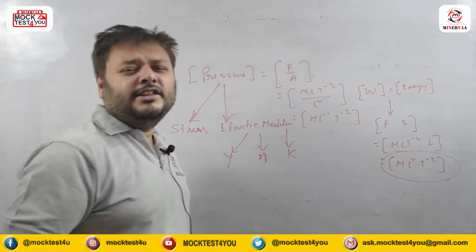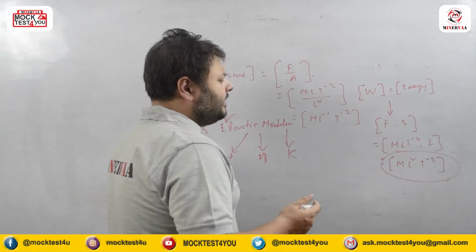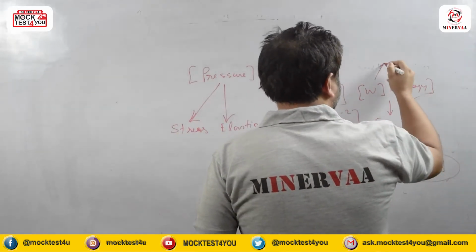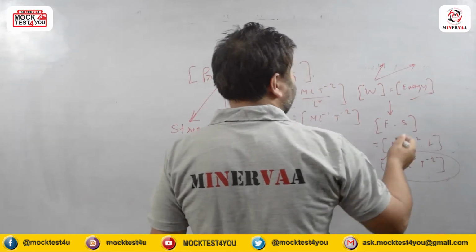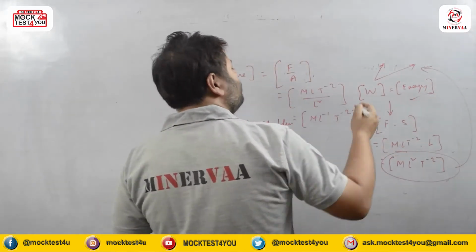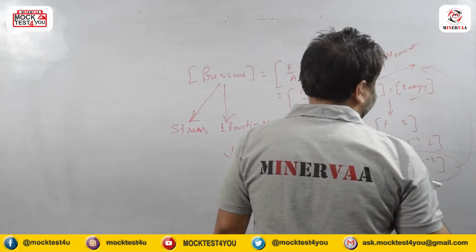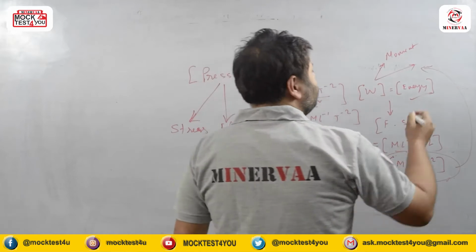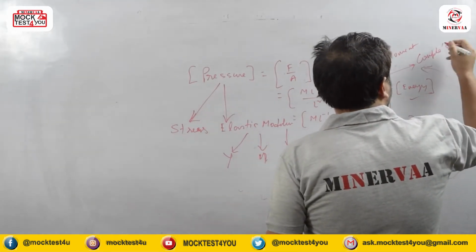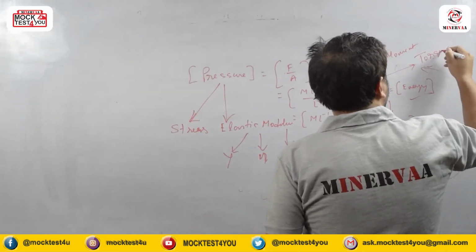But whenever you are in the field of competitive exams, this is not enough. You know that the dimension of work done or energy is this. Apart from these two, there are two more quantities which have the same dimension as work or energy. What are those two quantities? Number one, moment, which means force into perpendicular distance, and the second is the moment of a couple, which is called torque.